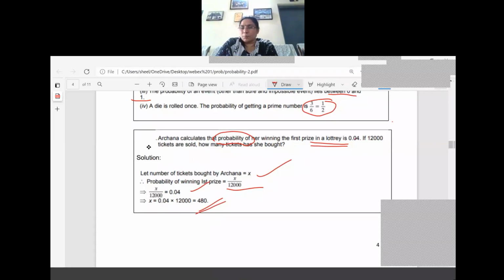So once again, the pattern is changed here, and I'll explain this question. Archana calculates that the probability of her winning the first prize in a lottery is 0.04. What is the meaning of that? The probability of winning the lottery is given, that is 0.04. How many tickets were already sold? 12,000 were already sold. Now, how many tickets she bought, that we don't know. So that is our favorable outcome, so it is equal to X only. So X by 12,000 equal to 0.04. After solving this, we can say that X is equal to 480.